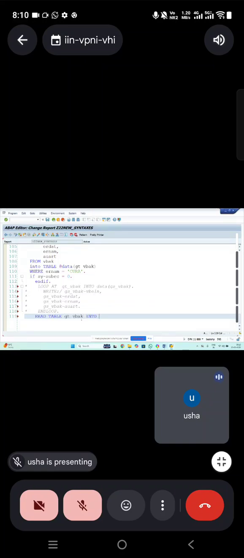I'm not declaring GSBBAK into... You can declare it like this, GSBBAK, and whatever you want. If SY equal to 0, here also it is an inline declaration. I'm showing only inline declaration. Is it clear?